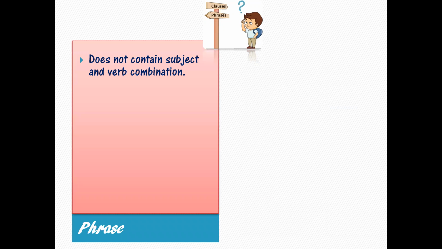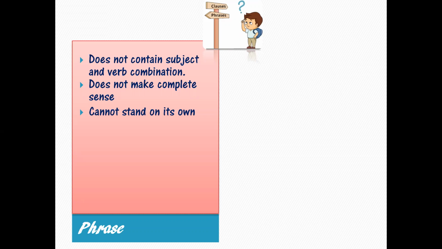A phrase is a group of words that does not contain a subject and verb combination. It does not make complete sense and it cannot stand on its own. For example, in the evening, under the chair, in the west. In all these groups of words, there is no subject and verb combination, and that is why these groups are not giving complete meaning. That is why they are called phrases.